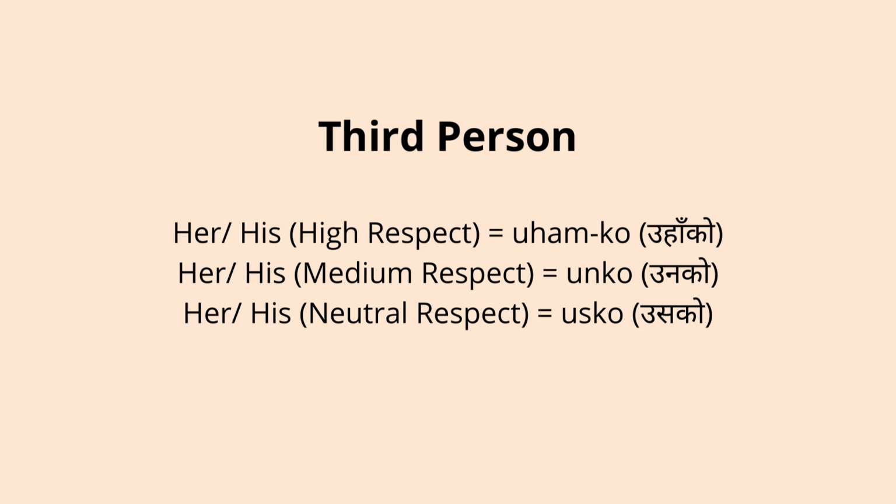Whose is that? Unko. His or her means unko. "Unko saman ho" means that's his belongings. Again, his or her for somebody with neutral respect, usually for our smaller ones, we can say "usko". Whose is that? That means "usko ho".